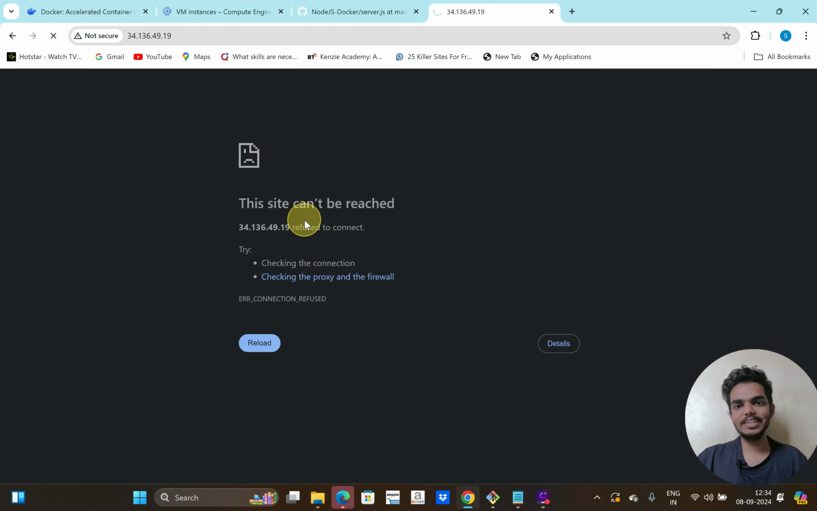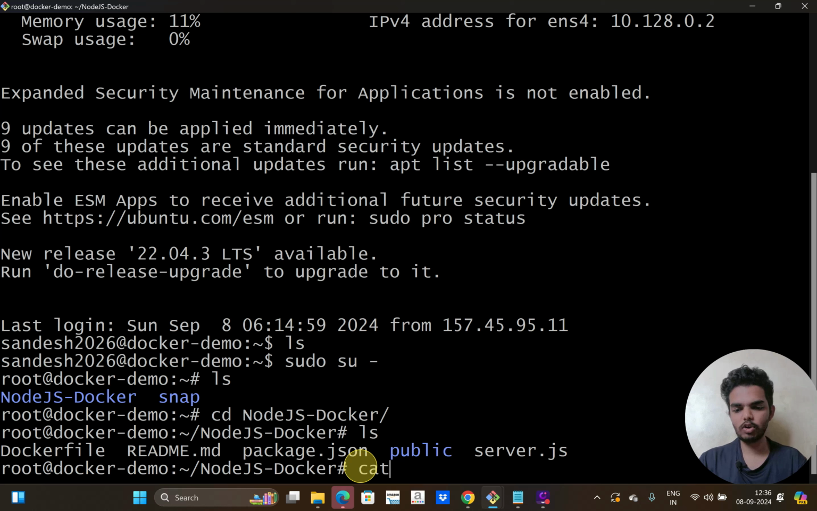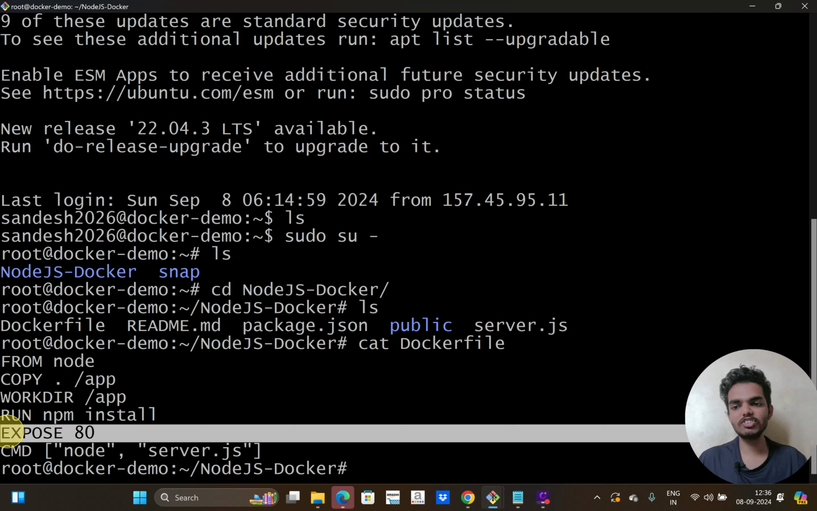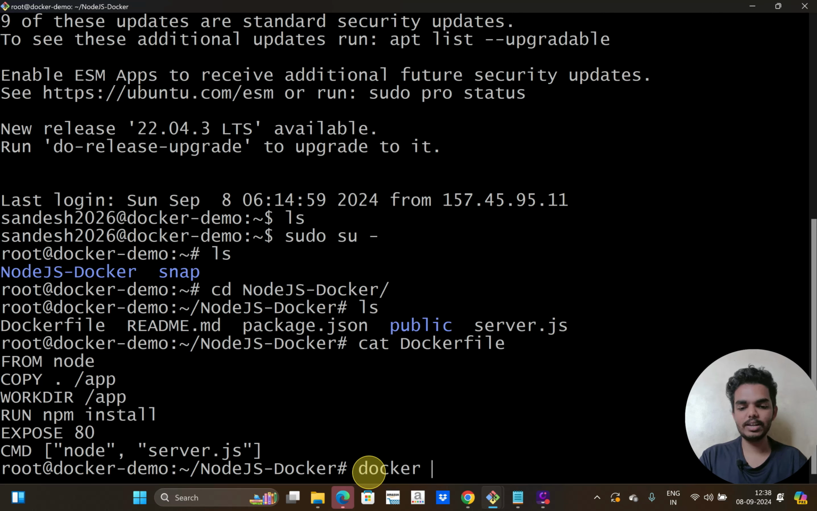So we got a site can't be reached page. If I check my Dockerfile, I have added a step called EXPOSE 80. So this port 80 will be my application or container port. I have to mention one more port called the host port. This EXPOSE 80 is just a documentation step. It just gives the information that we are using port 80 as the application port. So if you don't add this step, it will still work the same way. As a best practice, you can add the EXPOSE 80 instruction.